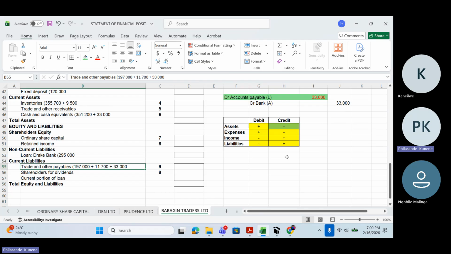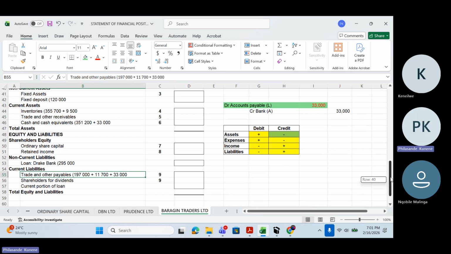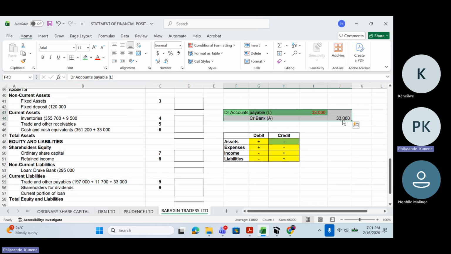What must I do with that? There's nothing I can do because I have to wait for June. It's like you have not yet paid me. Once the money has left your bank account, that's when we can say you have paid me. If the money is still in your bank account, you have not yet paid me. This is like the post-dated check. We're going to record in our books as if it has been paid, but it has not been paid. So we have to reverse this journal entry.